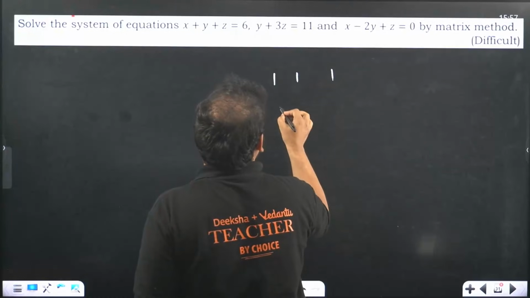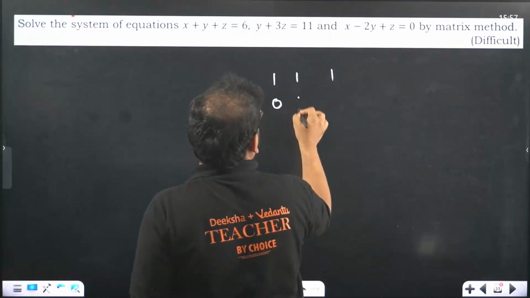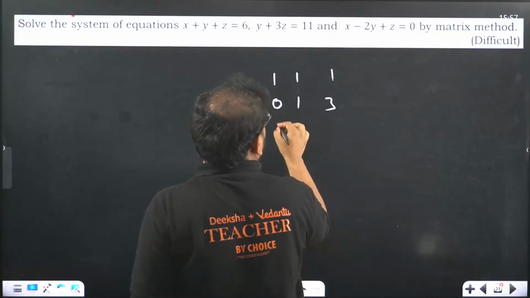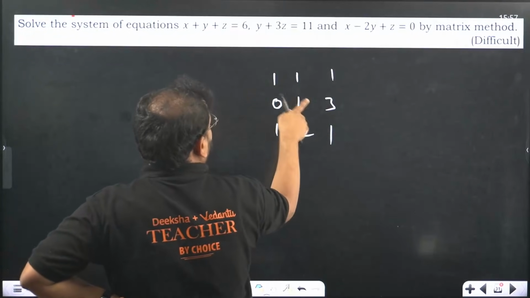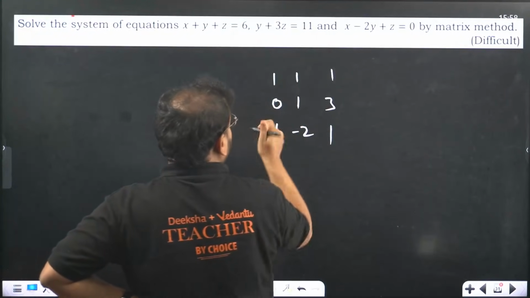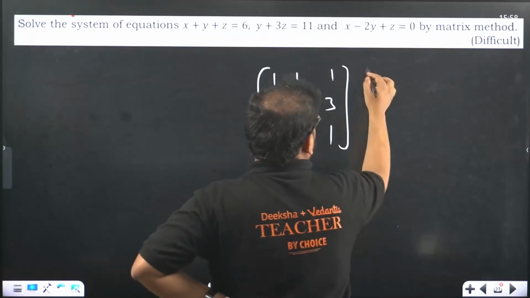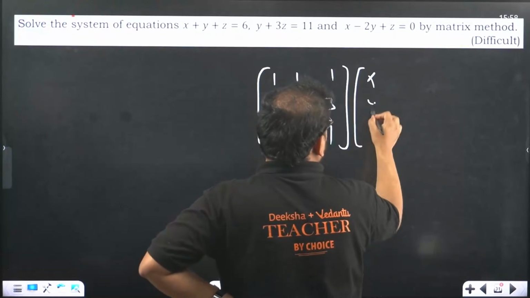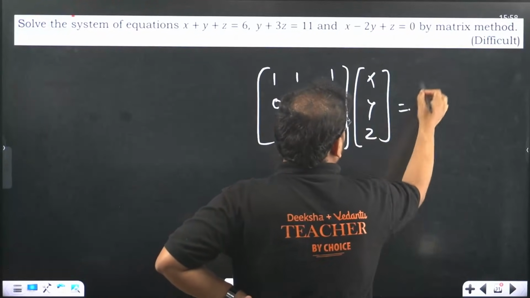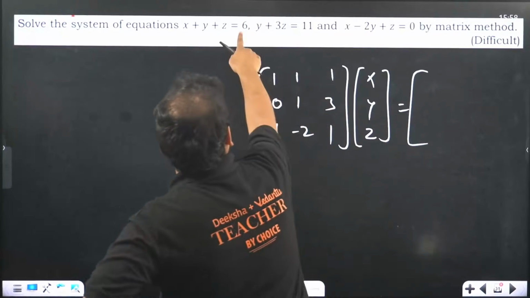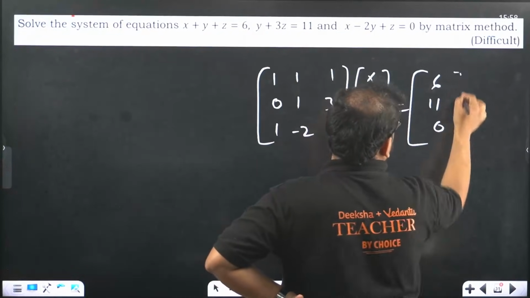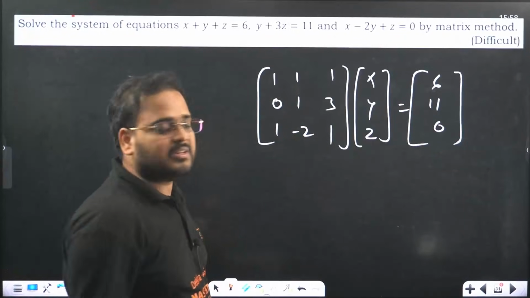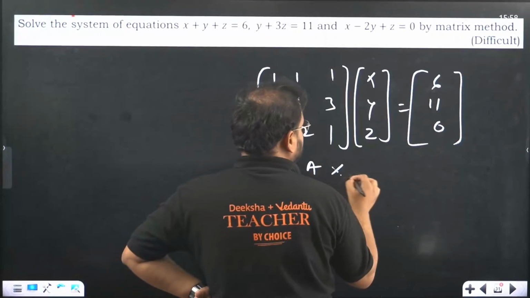1, 1, 1 we have. There's no x, so 0, 1, 3 we have. And we have 1, minus 2 and 1. Am I right? Let me just check. 1, 1, 1, 0, 1 and 3, and 1, minus 2 and 1. This is the coefficient matrix. The variable matrix is x, y, z. The constant matrix is 6, 11 and 0. Now this is the matrix A, this is x and this is b.